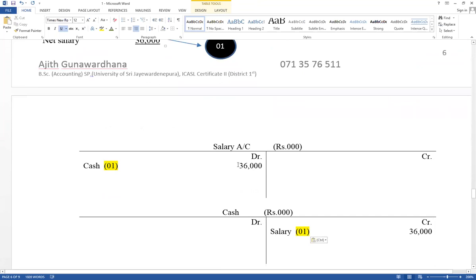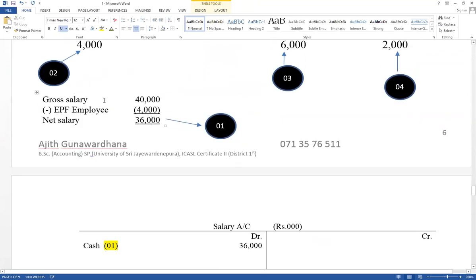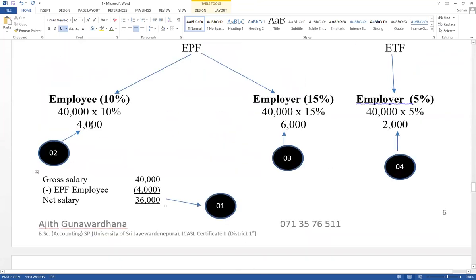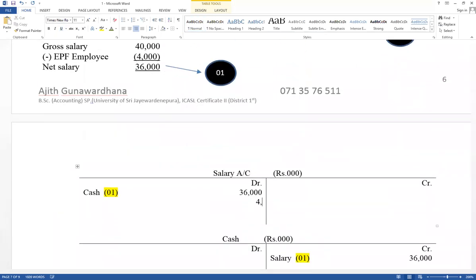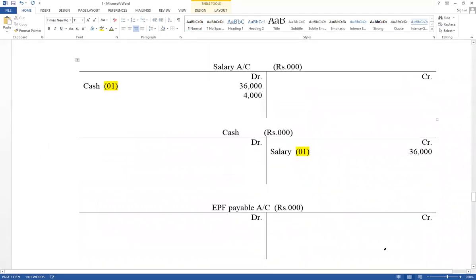Think about double entry. After that, the contribution of the employee that has already been deducted from salary should be transferred to the central bank. From the business point of view, the contribution of the employee is also part of salary, 4,000. Therefore, salary account debit and EPF payable account credit.